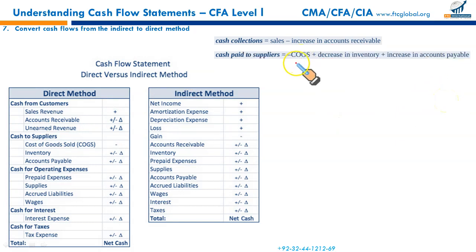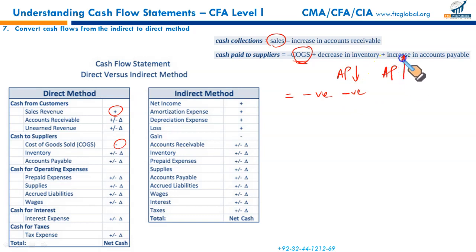Next, cash paid to suppliers. We start with COGS. It has opposite dynamics of your revenue. If revenue is considered as positive, COGS will be taken as negative, right? You start with the negative COGS. Now, carefully. If your account payable balance has decreased over the period, it means you have paid them. Whatever the difference, deduct this. If your account payable balance has increased over the period, it means you withheld their payments. It's an inflow.